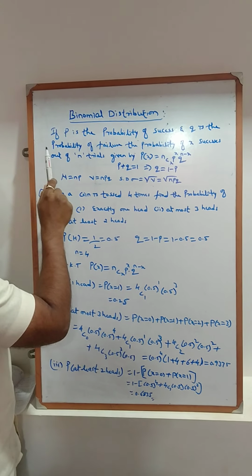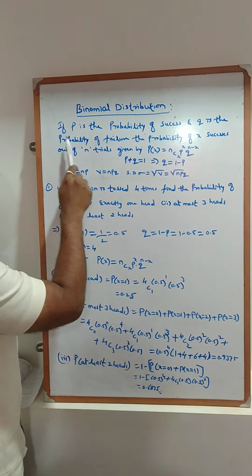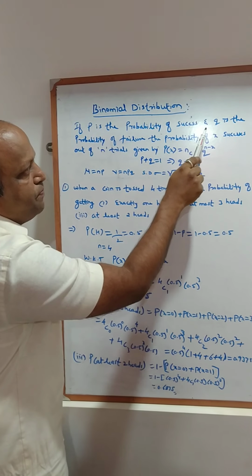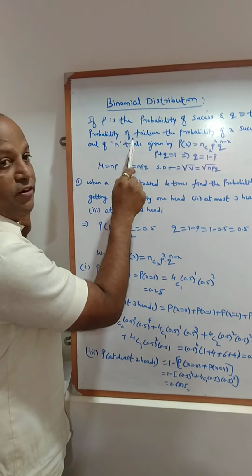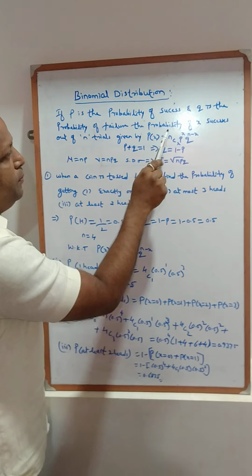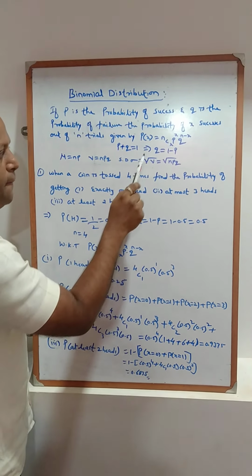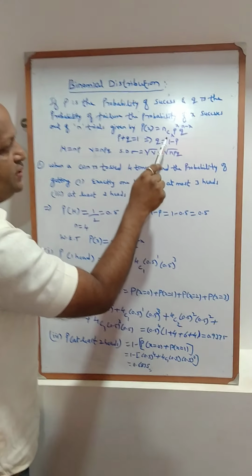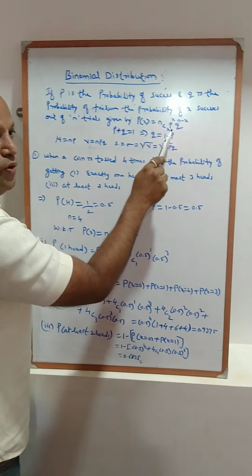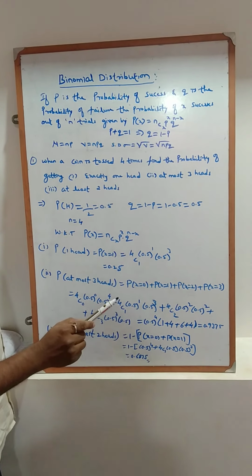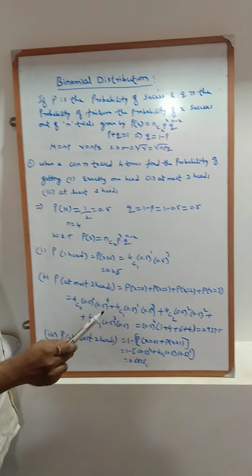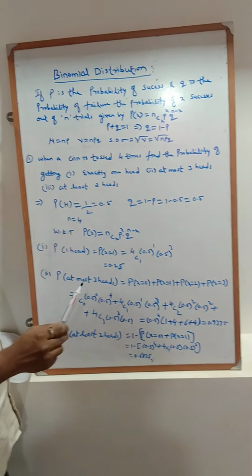According to the statement of binomial distribution, if P is the probability of success and Q is the probability of failure, then the probability of X successes out of n trials is given by P of X equal to nCx P power of X into Q power of n minus X. This is the statement of the binomial distribution.